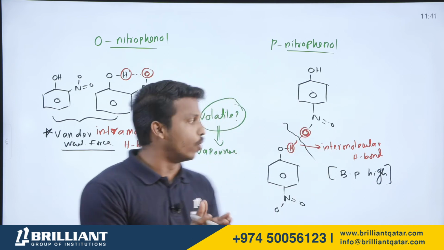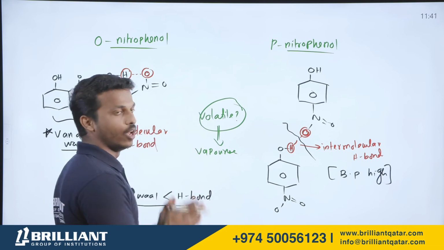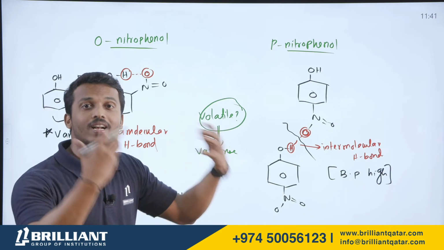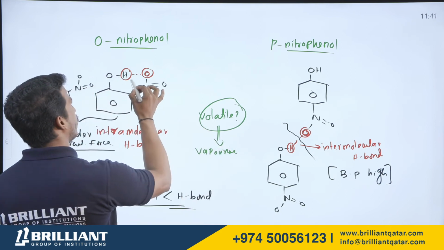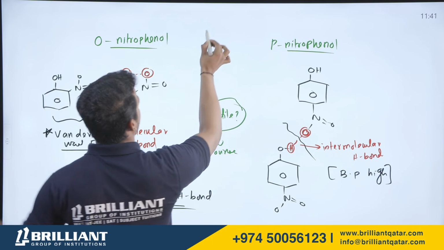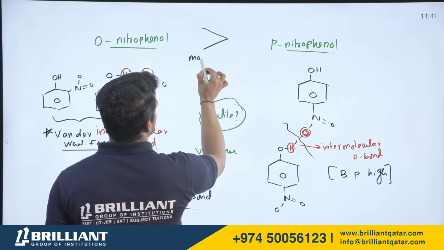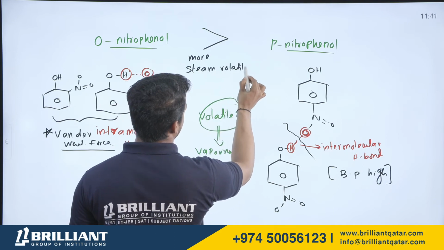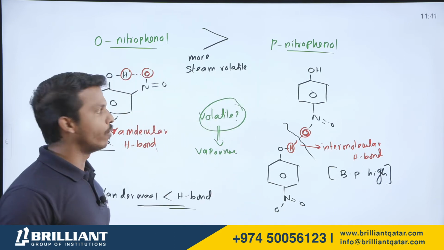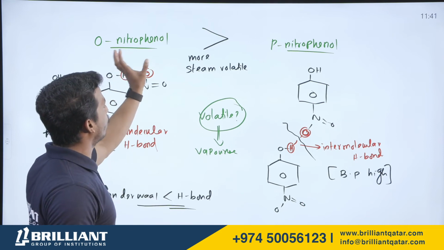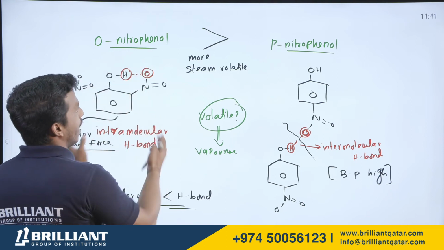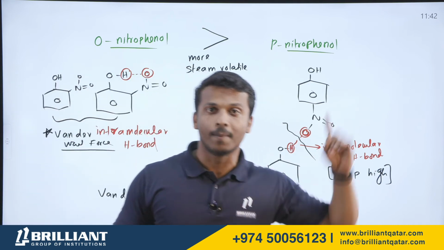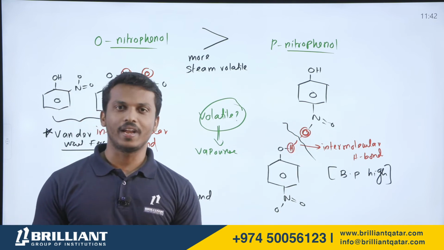So who is more volatile? Who can undergo more vaporization? Who will convert into vapor state faster? Ortho-nitrophenol. We can say ortho-nitrophenol is more steam volatile. When you pass steam, water vapor with heating, to the ortho-nitrophenol, the bond breaks so fast and it will undergo vaporization. So ortho-nitrophenol is more steam volatile than which one? Para-nitrophenol.